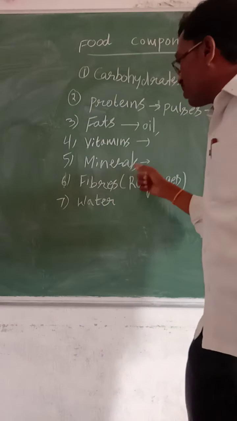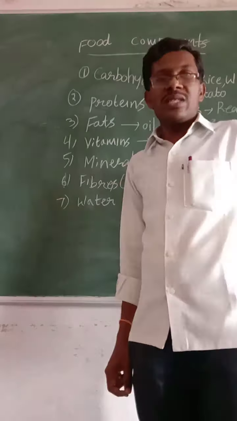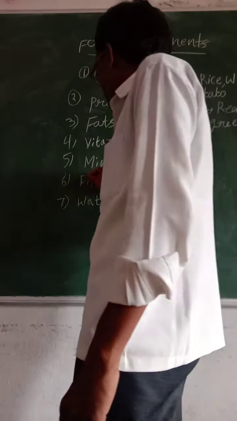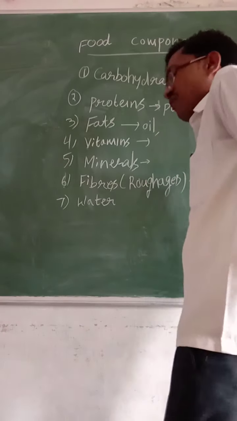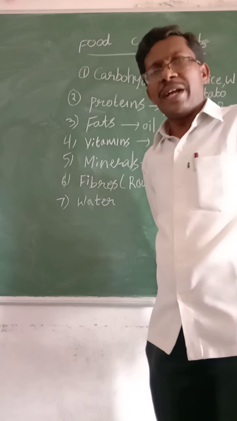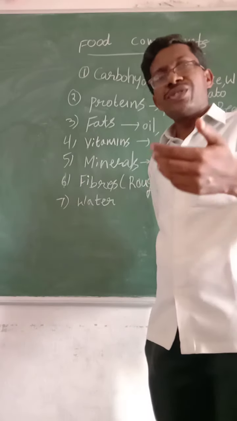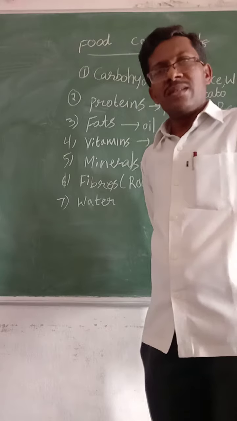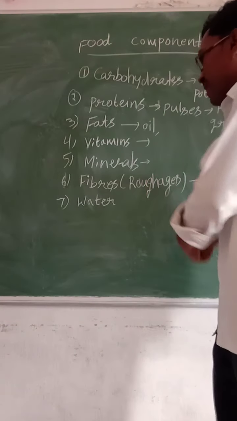Fibers are also called roughages. So we have to take fiber content food material. What are the sources of roughages? Mainly vegetables, fruits like orange, and different fruits, and vegetables like drumsticks, beans, leaf vegetables. They also contain fiber content.